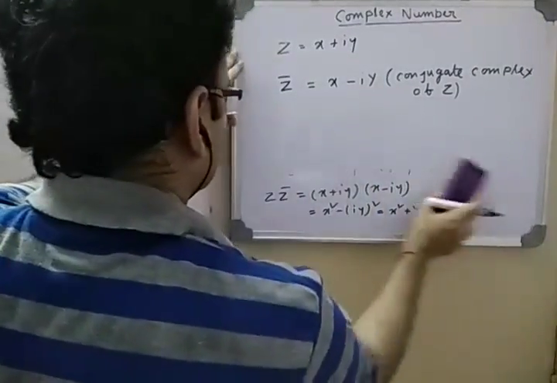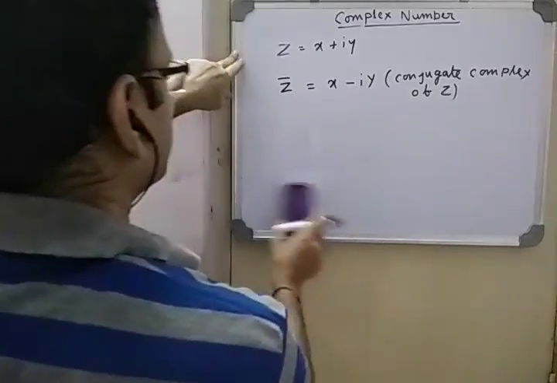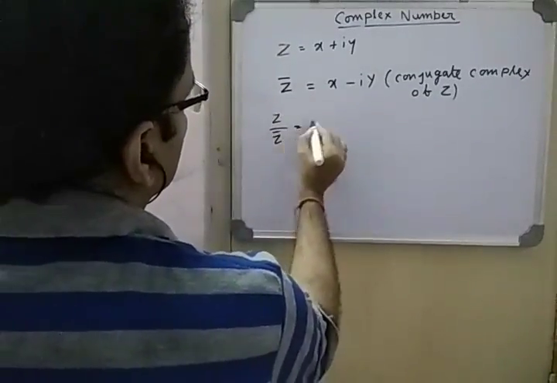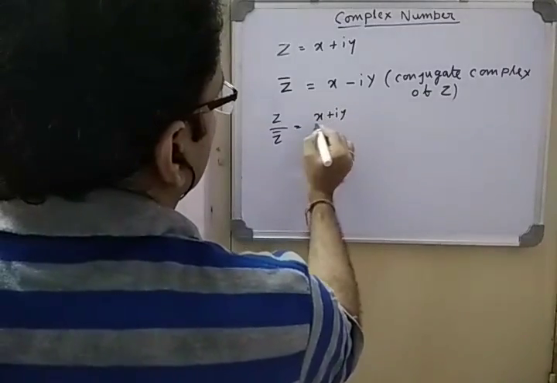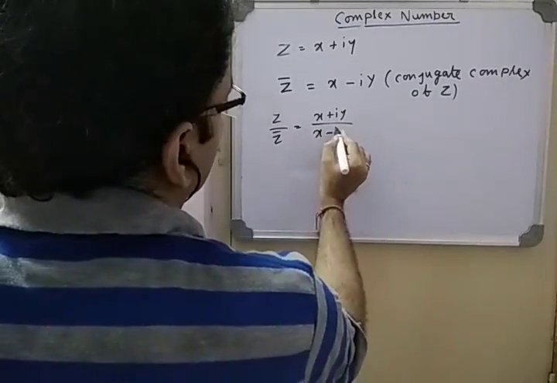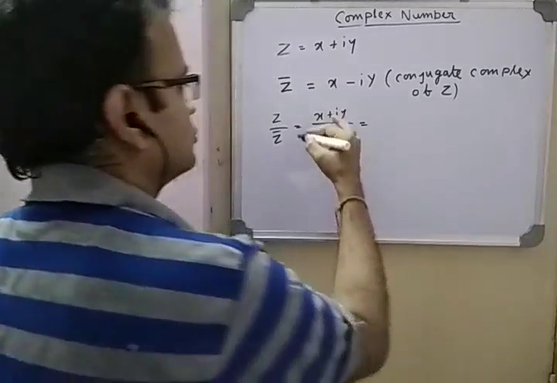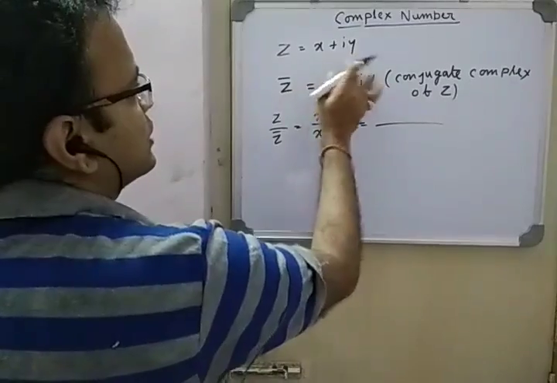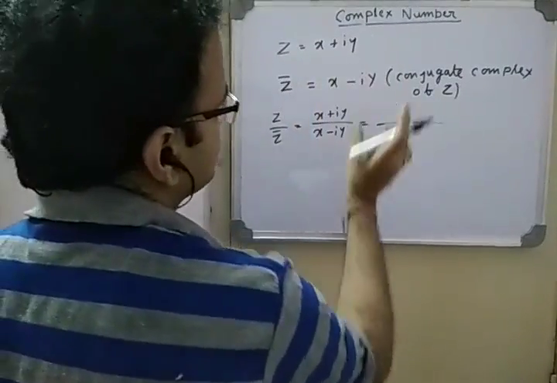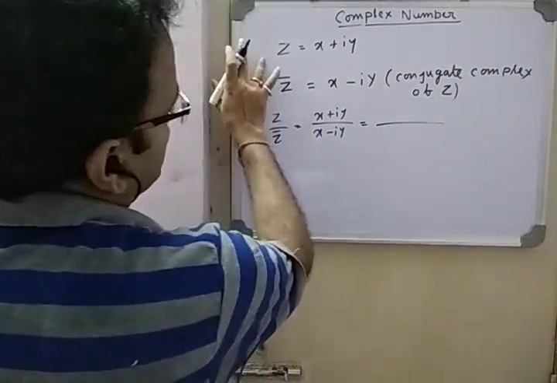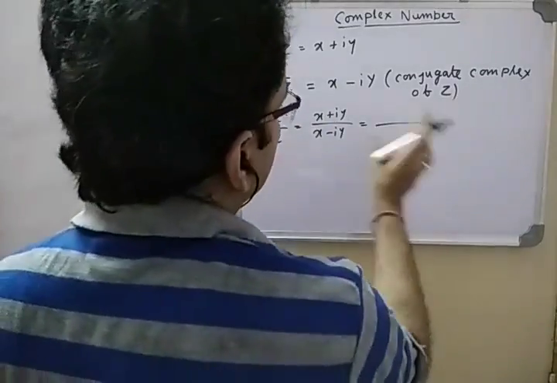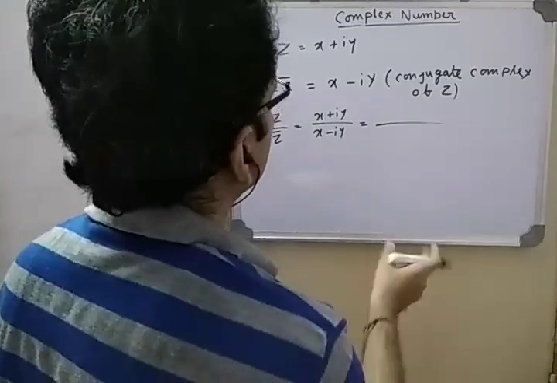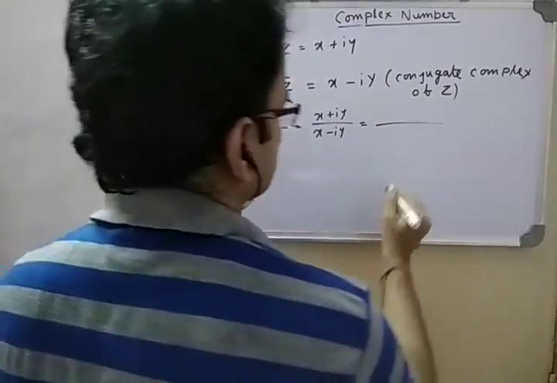so if you take z by z bar, it will be x plus iy by x minus iy. So now we have to solve this, because a plus ib, or x plus iy, in this format we have to derive any complex expression, then we can surely say that it is a complex number.